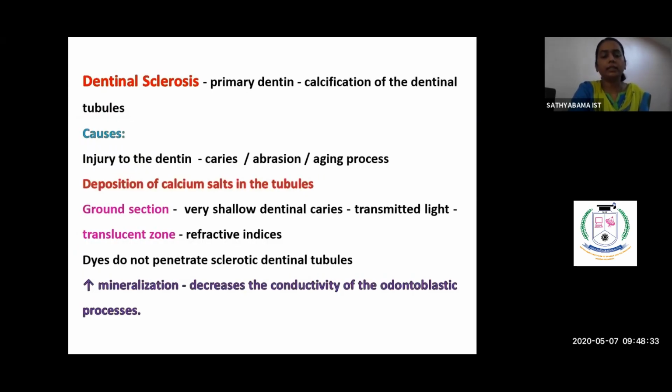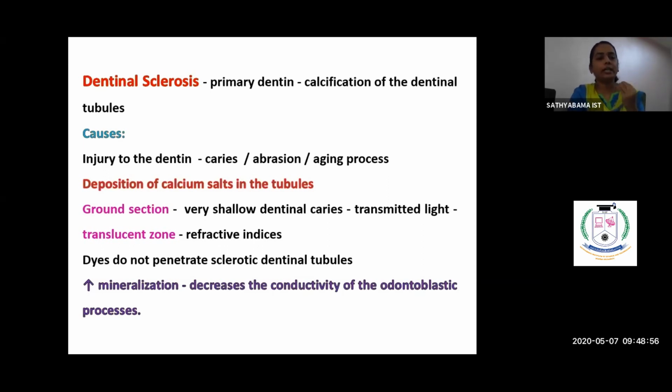So there's another condition called dentinal sclerosis. What is dentinal sclerosis? So we all know from attrition, abrasion, erosion, and abfraction, there is loss of enamel. So when the enamel is lost, what will happen to the dentin? The dentinal tubules are exposed.